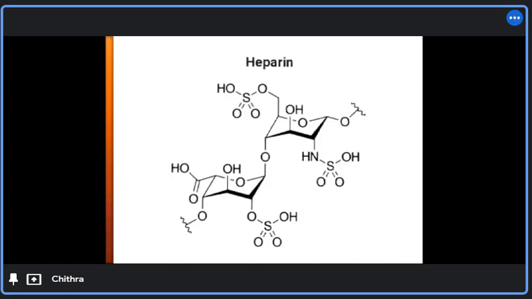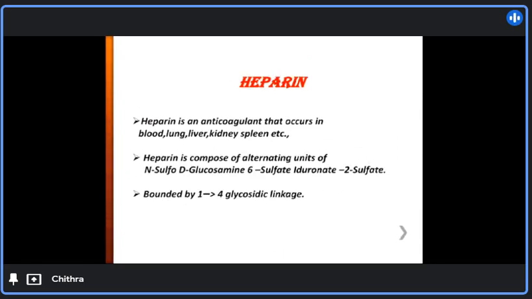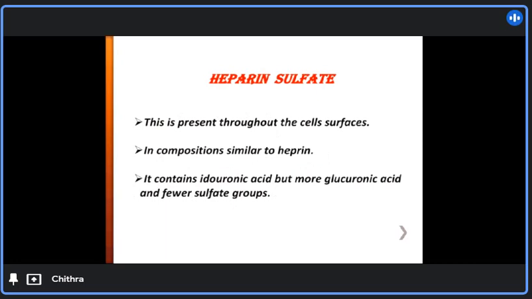Next, heparin. This is the structure of heparin. Heparin is an anticoagulant that occurs in the blood, lung, liver, kidney, spleen, etc. It is composed of alternating units of N-sulfo-D-glucosamine, 6-sulfate, and iduronate 2-sulfate. It is also bound by beta-1,4-glycosidic linkage. Next, heparan sulfate. Its composition is similar to heparin with only a small change: it contains iduronic acid, but more glucuronic acid and fewer sulfate groups. It is present throughout cell surfaces.